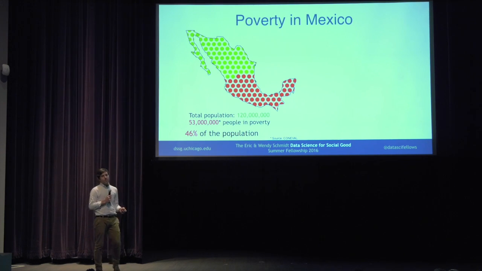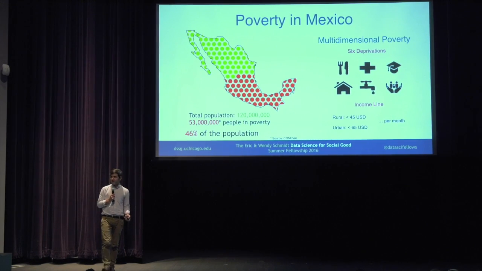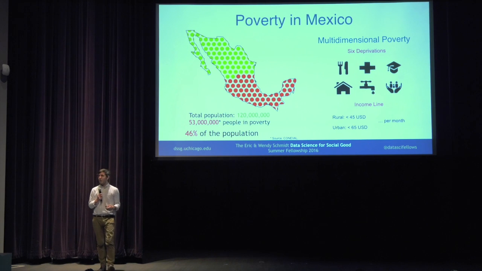The way that number was found is based on their multidimensional definition of poverty. So poverty takes into account your income. If you live in a rural area, making $45 or less a month, or in an urban one, $65 or less a month, that normally is part of the equation. But the other part is having access to food, health insurance, education, housing quality, basic infrastructure, and Social Security.